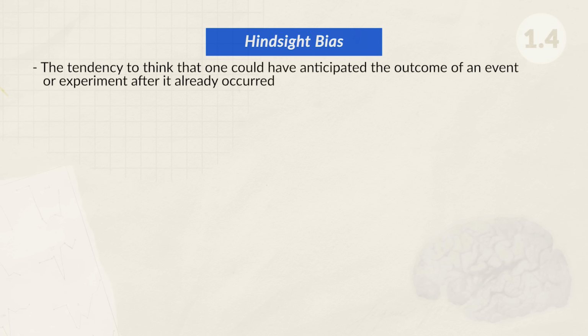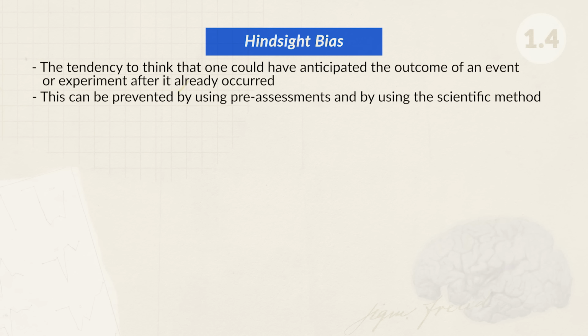Now, speaking of biases, you'll want to be familiar with a couple of different types of biases and understand how they can be prevented. Hindsight bias is the tendency to think that one could have anticipated the outcome of an event or experiment after it already occurred. This can be prevented by using pre-assessments and also by using the scientific method.